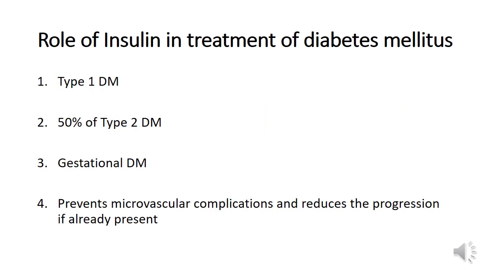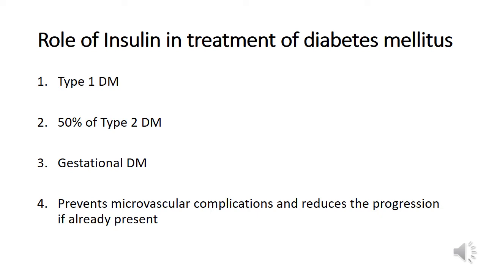Role of insulin in the pharmacotherapy of diabetes mellitus. Insulin is mandatory in type 1 diabetes. That is why we call it insulin dependent diabetes. 50% of all type 2 diabetics invariably require insulin, and insulin is again mandatory in gestational diabetes mellitus.